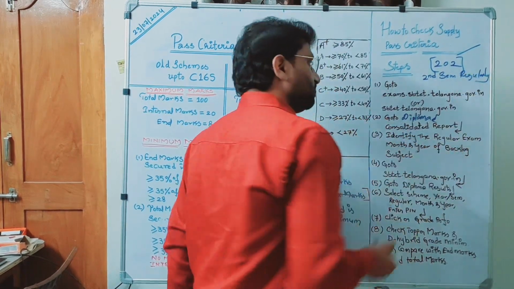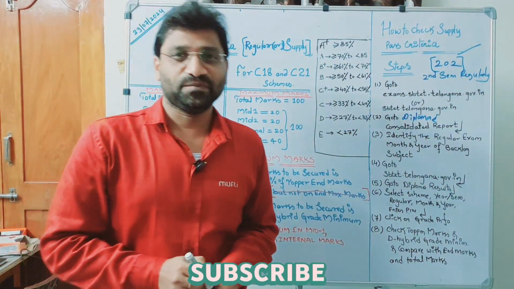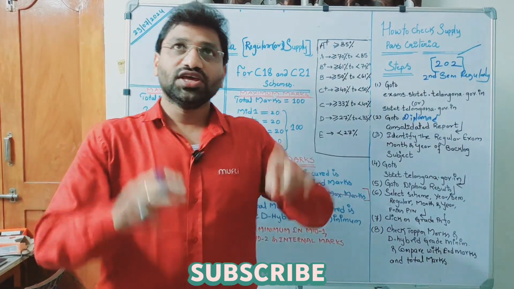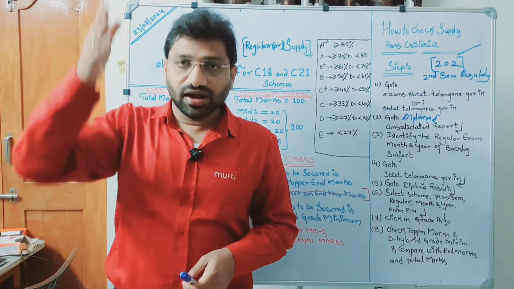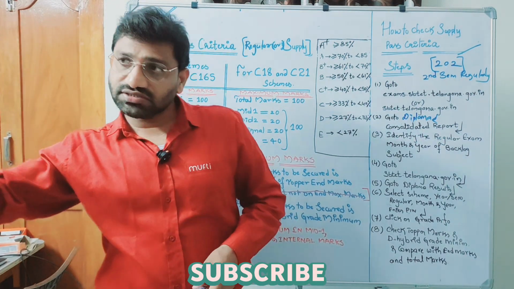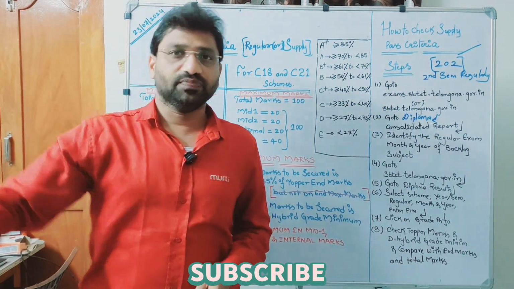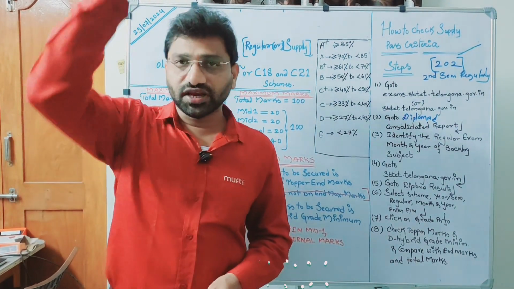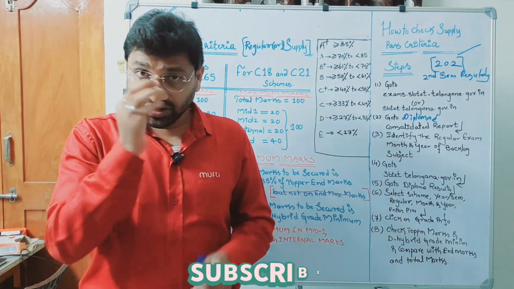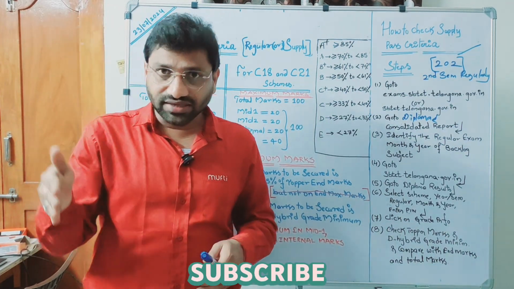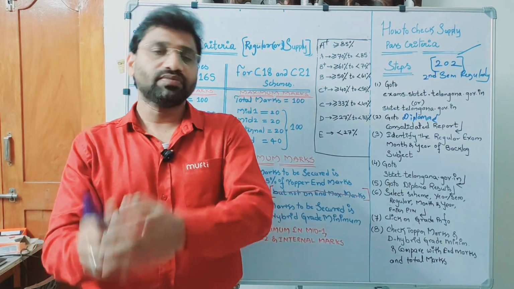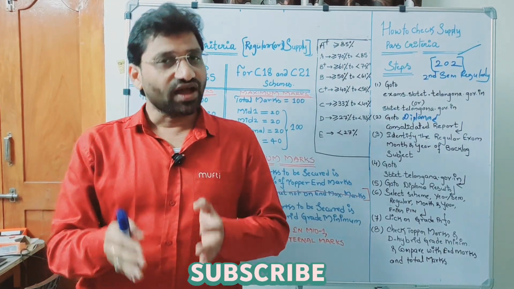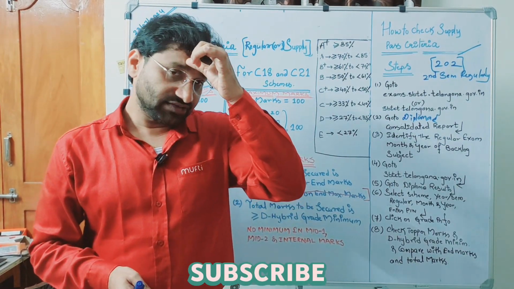When you have written the second sem regularly, how to see actually? If you look at the consolidated report, on the right side, last but one column, last column is actually month and year. Last but one column, there is one small column where you can see RS like that. R stands for regular, S stands for supplementary.